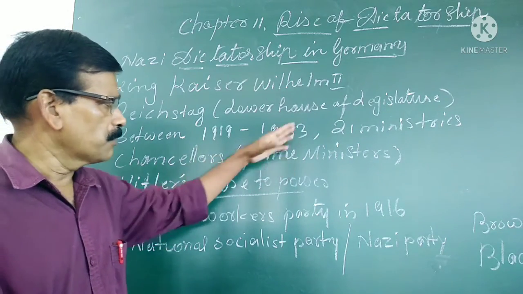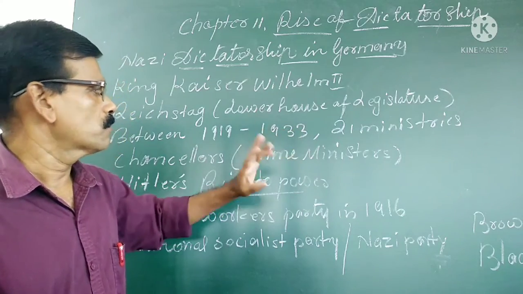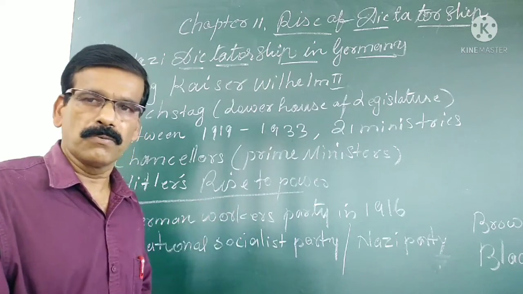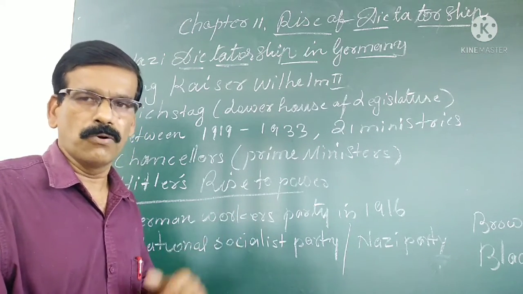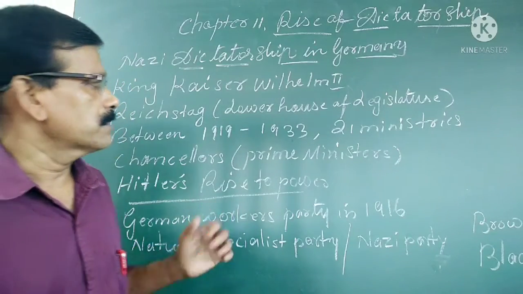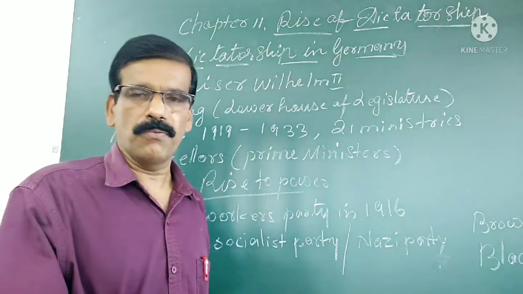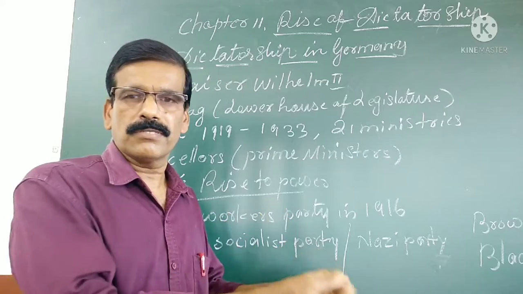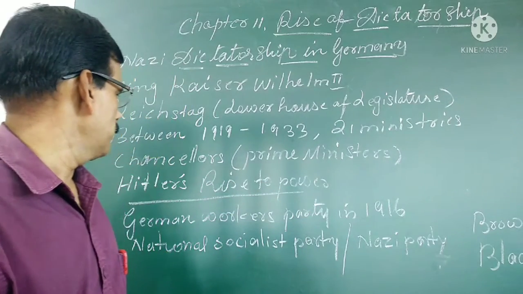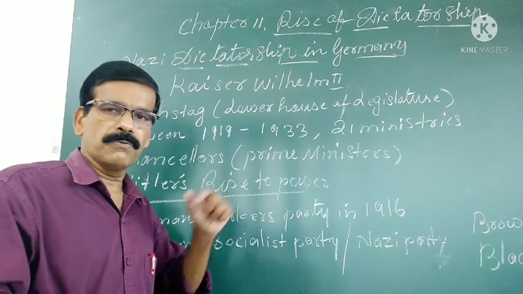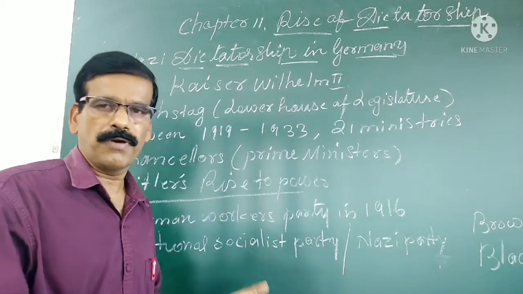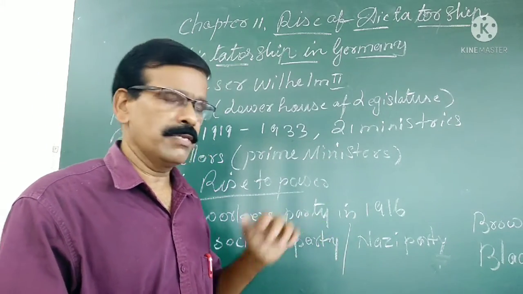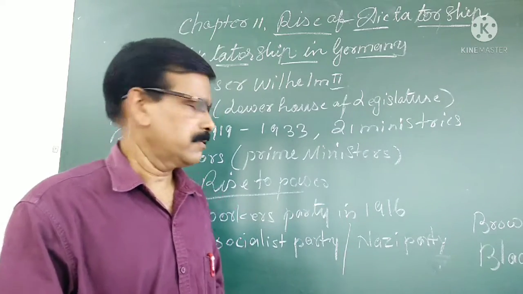And between 1919 and 1933, not a single party got a majority to form a government. What happened is that 21 ministries were formed, headed by 12 prime ministers. It means there was not a stable government in Germany, and these governments could not find a solution to any of the people's problems. So this time witnessed the rise of Hitler to power.